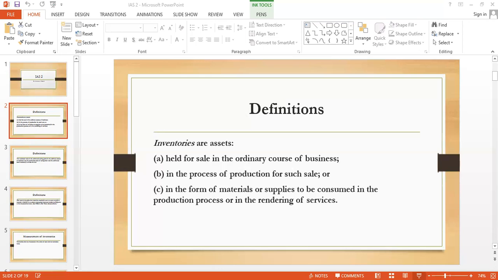For example, the inventory of the car. So the cost of inventories of items that are not ordinarily interchangeable and goods and services produced and segregated for a specific project shall be assigned by using specific identification of their individual cost.